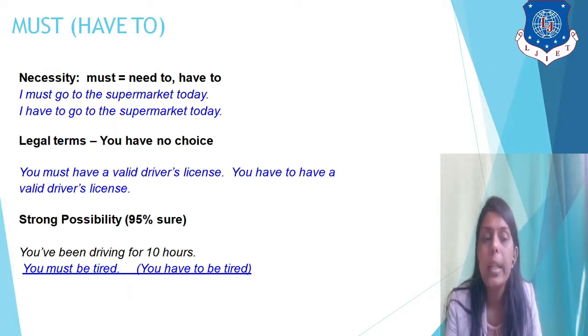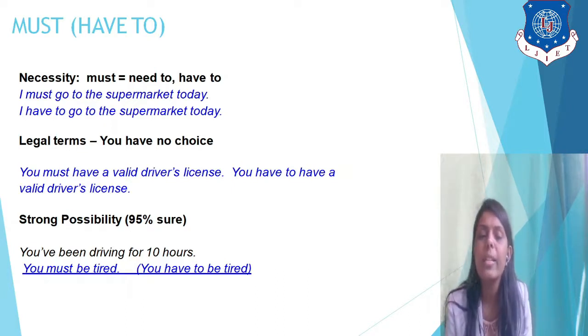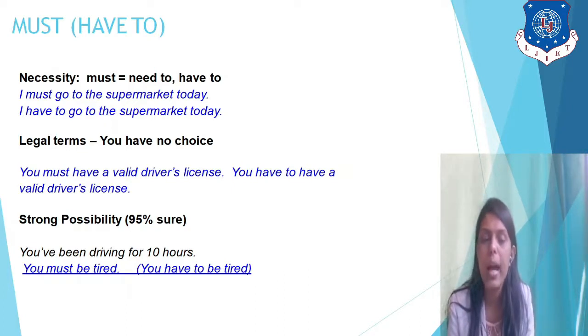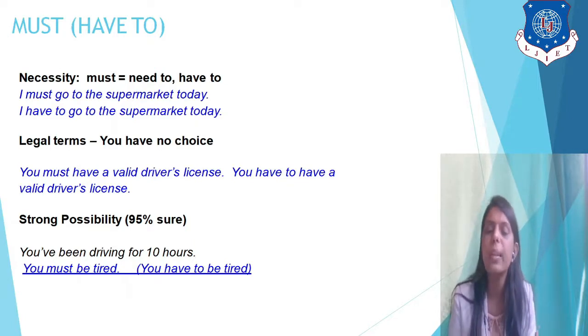Necessity, legal terms: you must have a valid driver's license. You have to have a valid driver's license. You can understand this driving license is compulsory. So you must have. Strong possibility: you have been driving for 10 hours. You must be tired. Any person who has been driving for 10 hours will be tired, of course. So the possibility is strong. That's why we can use you must or you have to.